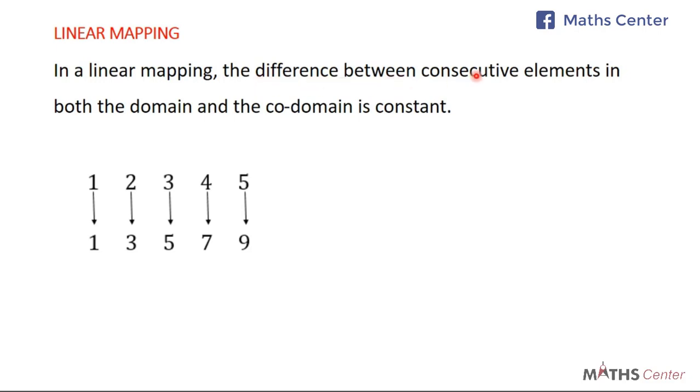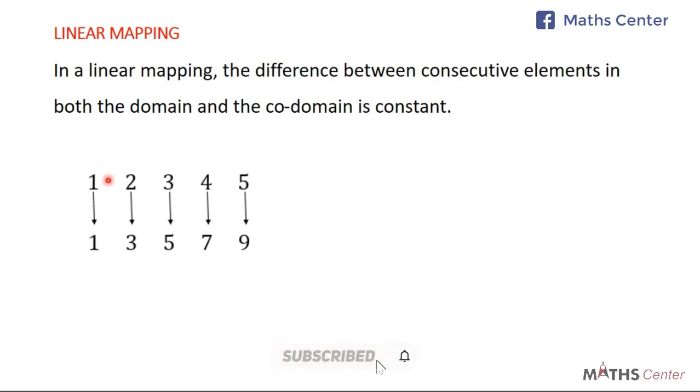The difference between consecutive elements. When you say consecutive elements, 1, 2: after 1 you get 2, after 2 you get 3. So consecutive elements, from 1 you move to 2, from 2 you move to 3. That is what we refer to as consecutive. We are saying that the difference between consecutive elements in both the domain and the codomain is constant. What is the difference between 1 and 2? It's 1, right? The difference between 2 and 3 is 1. The difference between 3 and 4 is 1. The difference between 4 and 5 is 1.